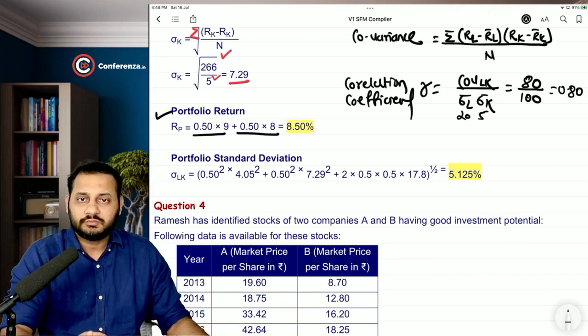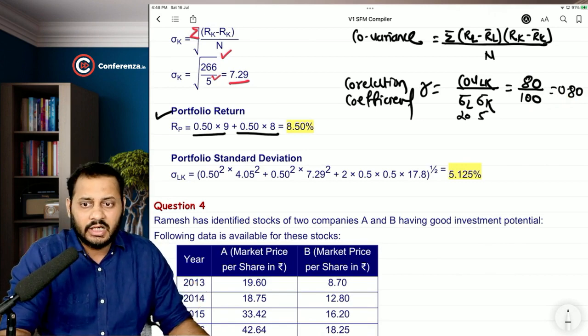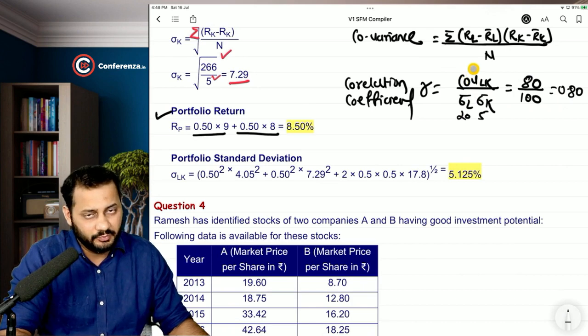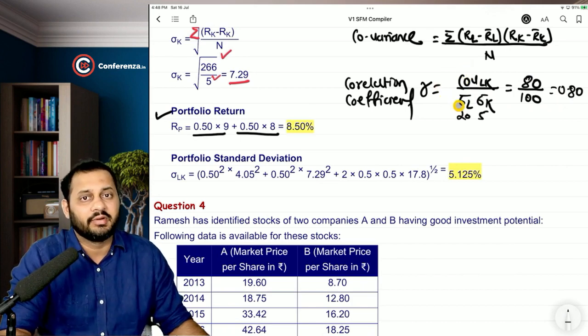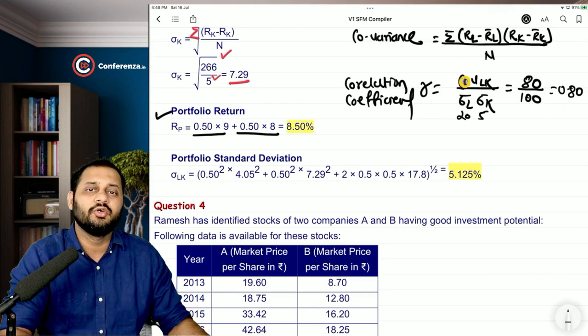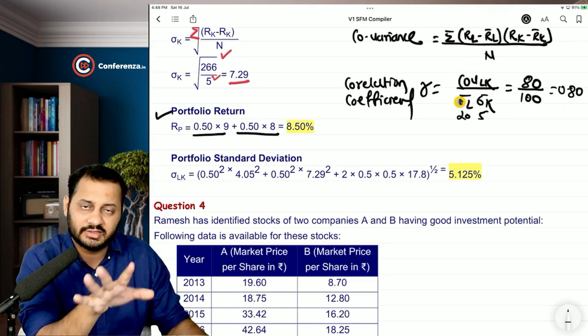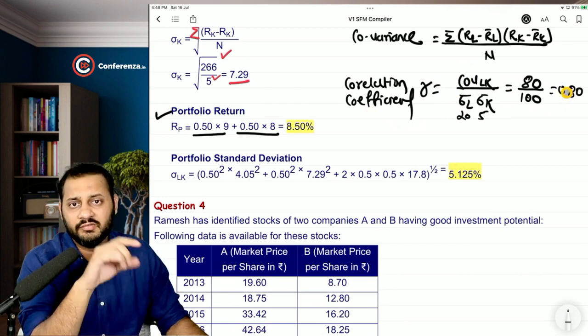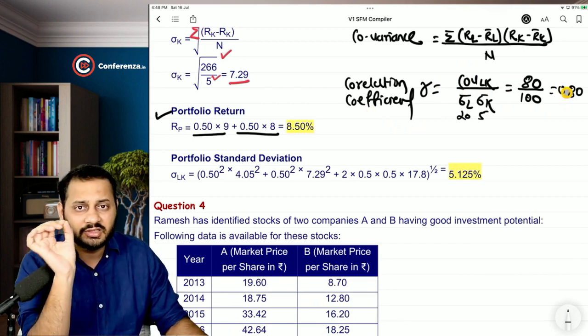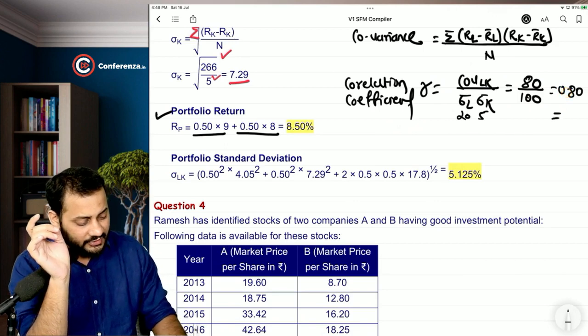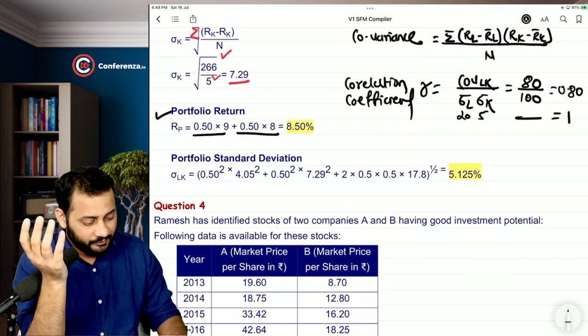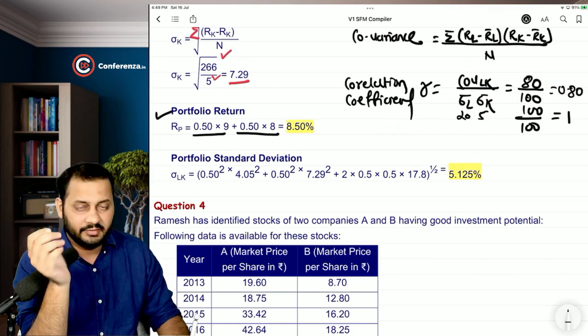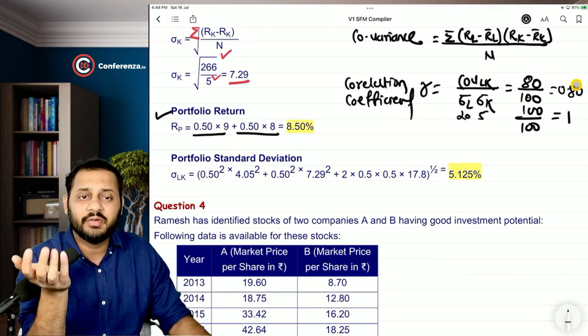0.80. Are you okay with this? Since it is the ratio of risk versus risk, but this is put together, this is separate. That's it. Both the numerator and denominator are variance itself. That's why we are calculating a coefficient, meaning a number which says how much risk can be reduced. If the number is 1, that means 100, right? Now how to interpret it?